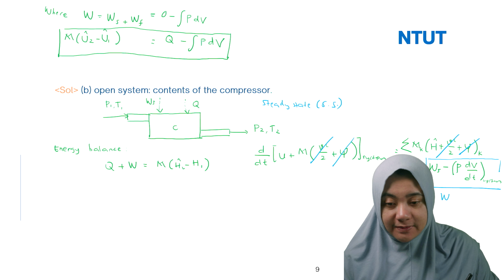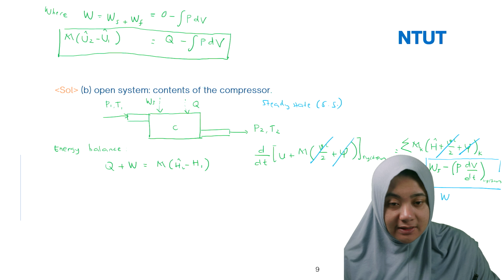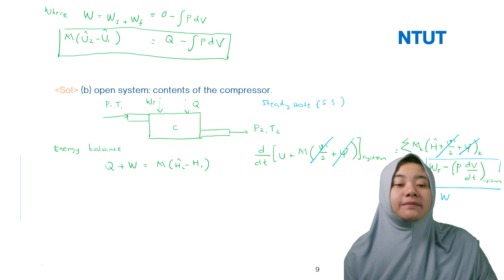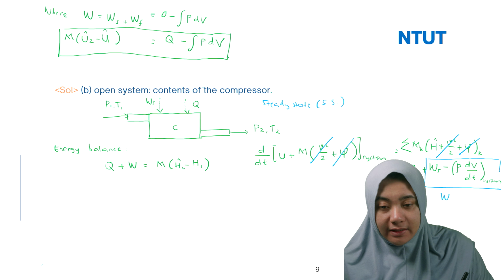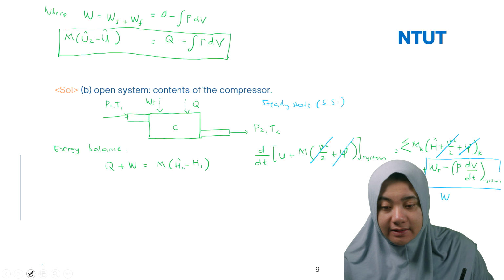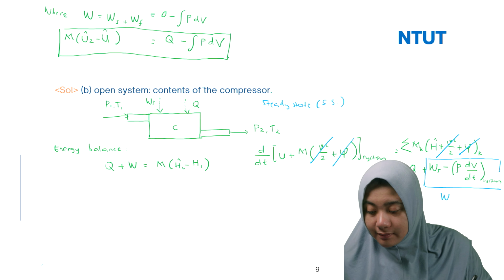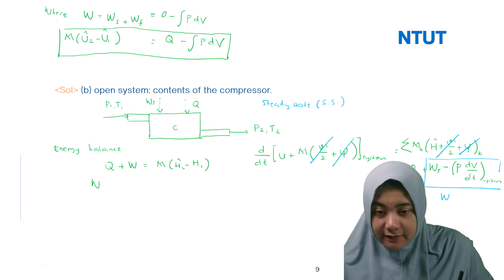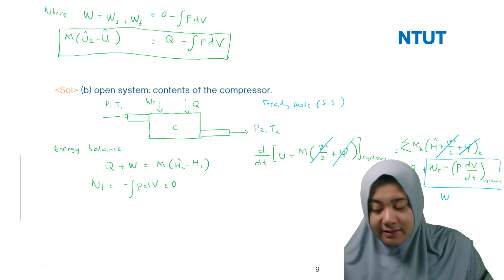Steady state means that the flow is constant, so it doesn't change. Then the calculation becomes H2 minus H1, and for Wf, because it's constant, the minus integral P dV is equal to 0.